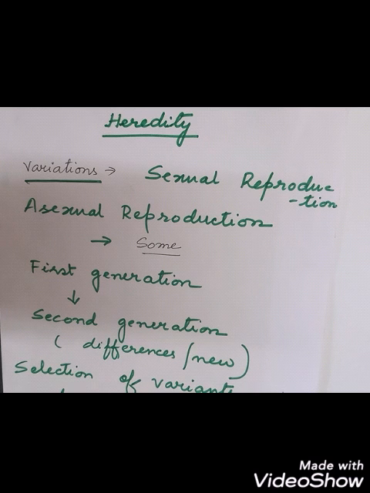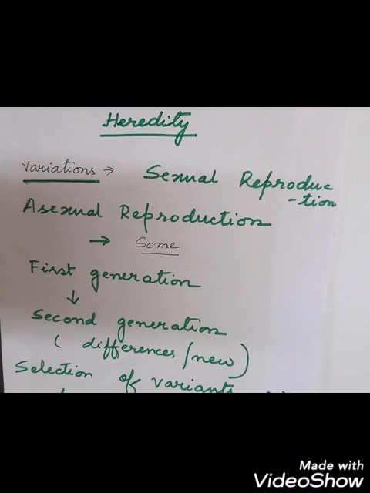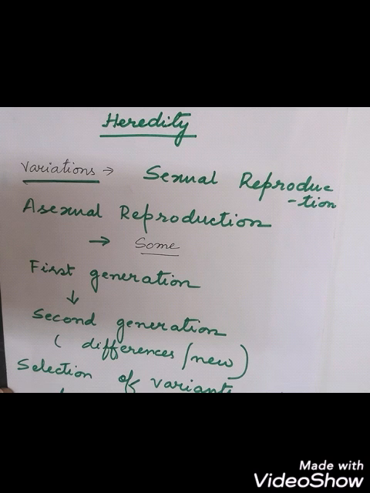So what do you mean by heredity? You have to know that at first. Heredity means transmission of the characteristic features from the parents to the child. And biologically we can say that a child is an offspring. So we will talk about offspring now in this chapter. We will not use the word child. We will talk about offspring.